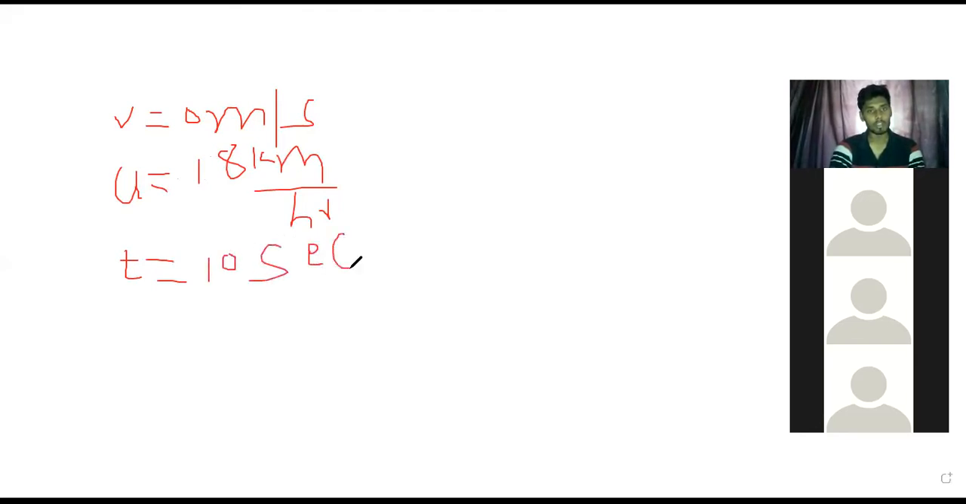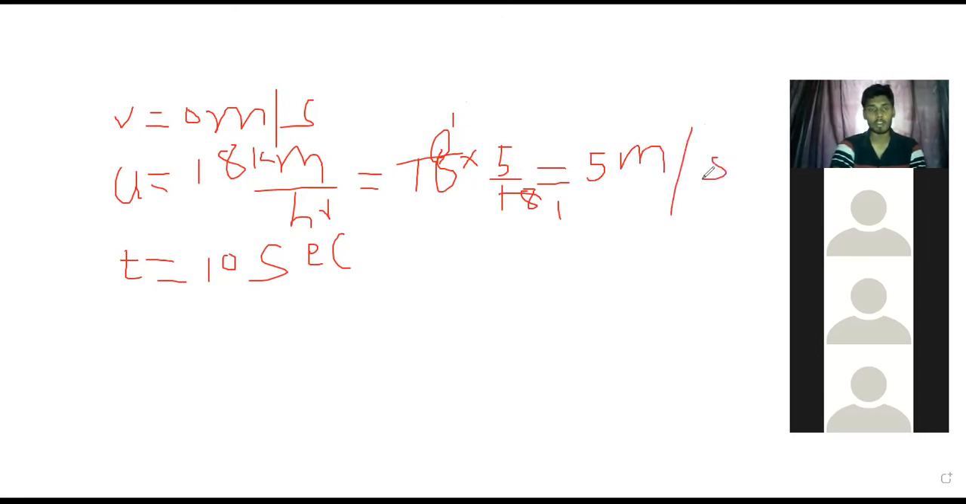Okay, 10 seconds. Now convert 18 kilometer per hour to meter per second. What do we have to multiply? 18 into 5 by 18. Very good. So 5 by 18 meter per second. If you multiply it, how much will come? 18 ones are 18 ones, will get cancelled. We get 5 meter per second. That's all. So now we want to calculate acceleration.